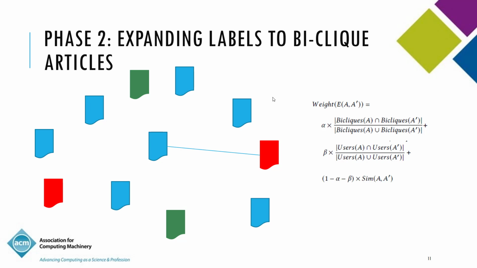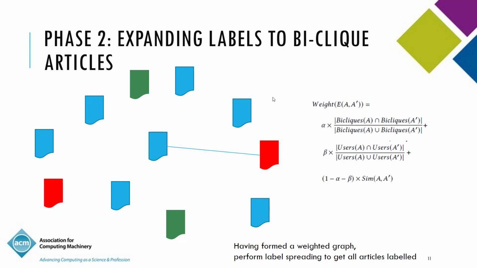We assume that maybe there is a likelihood that news articles that are very similar to fake articles are going to be fake as well, right? So the first one makes use of the biclicks. The second one is just a user level, and the third one doesn't make use of users at all. It just is a content level similarity. So having formed a weighted graph, we now perform label spreading to get all the articles labeled.